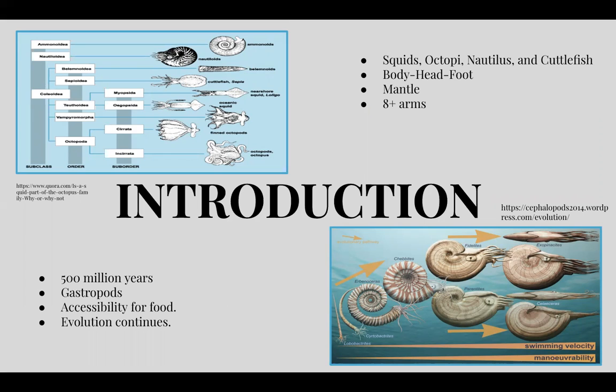This 500 million year old molluscan class evolved from gastropods like snails. It's believed that these animals had evolved to have easier access for food. Now, despite the huge physical changes they have already gone through, the evolution for these animals is far from finished.